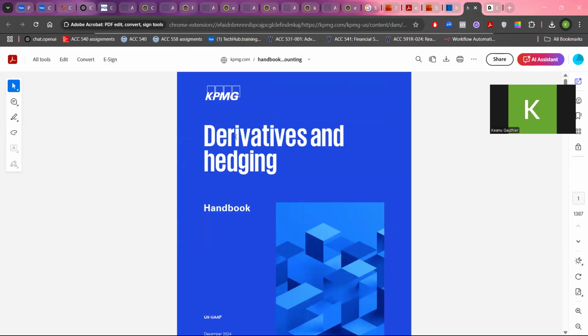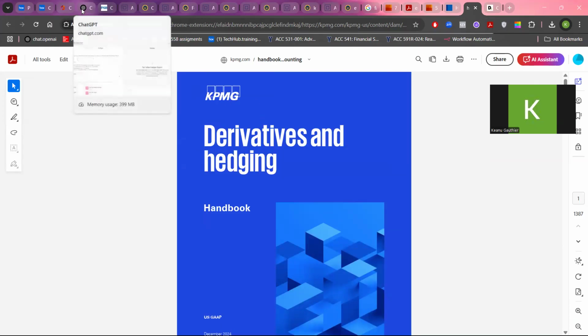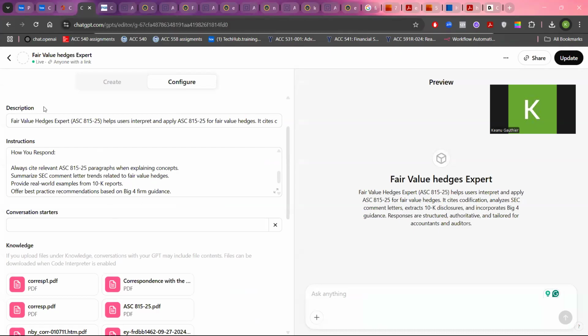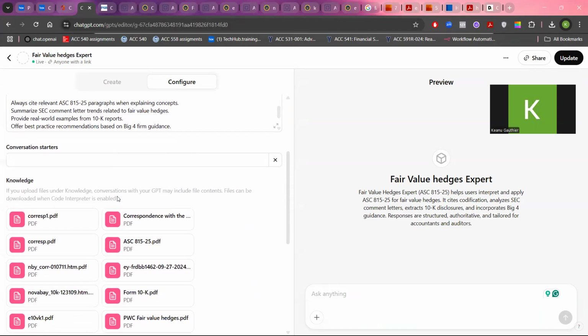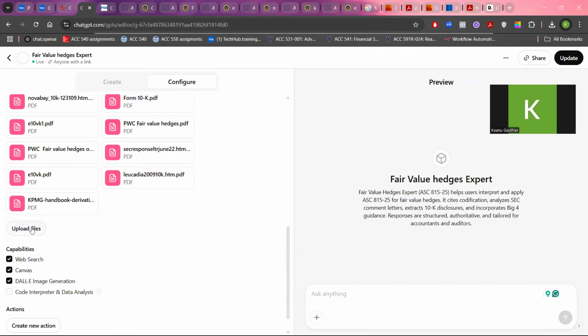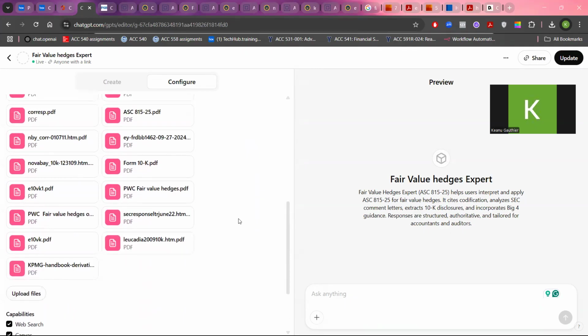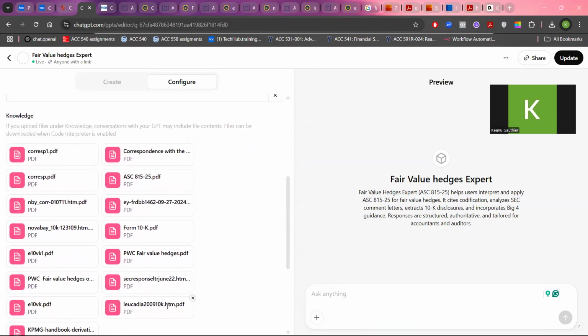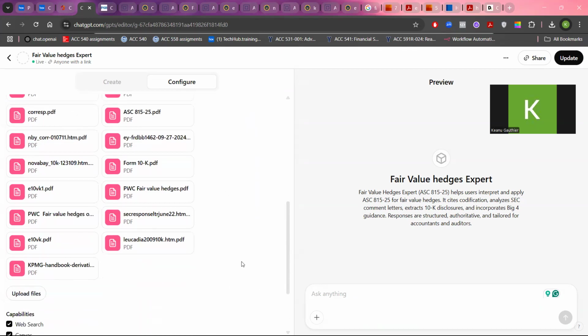So once you have all your documents in your configuration, you just upload all the files that you need. As you can see here, I have a decent amount of files, and then you can start asking questions to your AI to make sure that it's accurate.